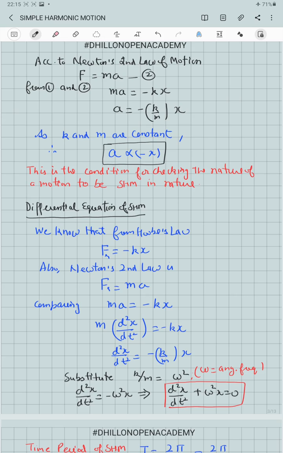If we divide the unit of spring constant by the mass of the body, we get the unit of the square of the angular frequency. That's why the value of k by m is substituted equal to omega square.